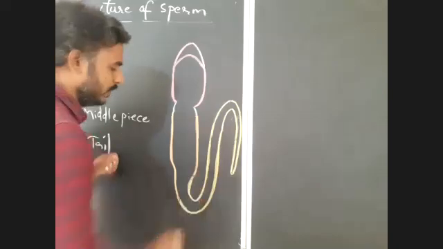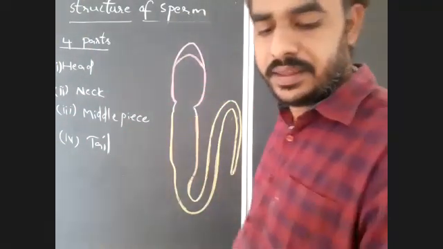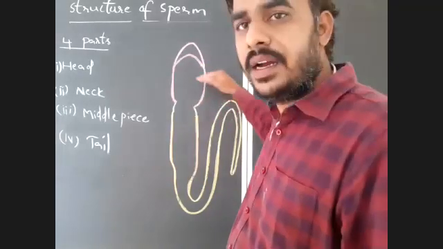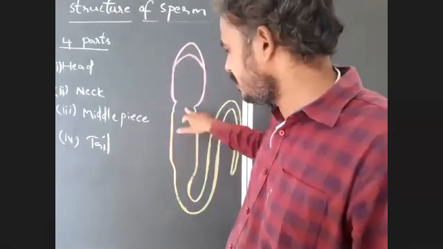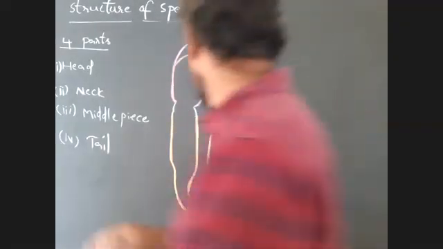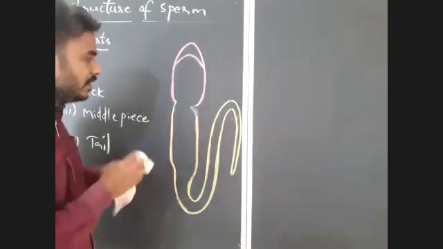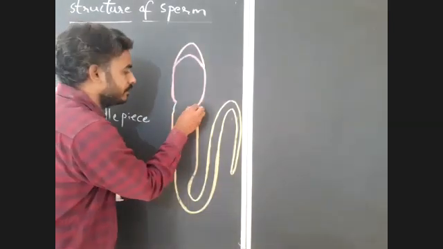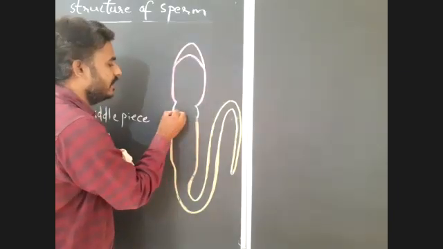So these are the 4 parts. Observe carefully the anterior most region, which is the head region. After that, the very short region is the neck, which connects the head with the middle piece.